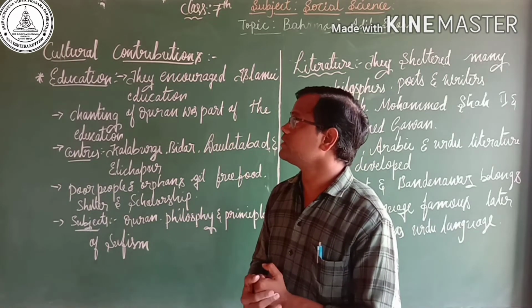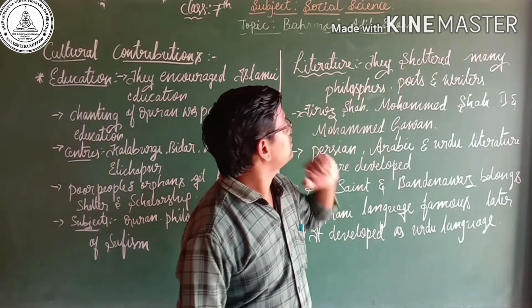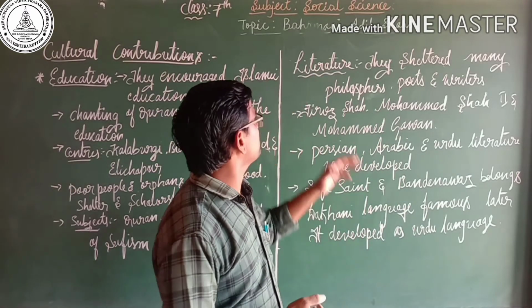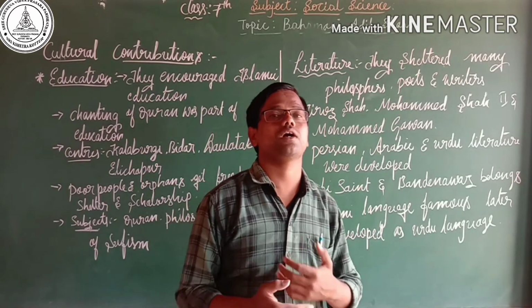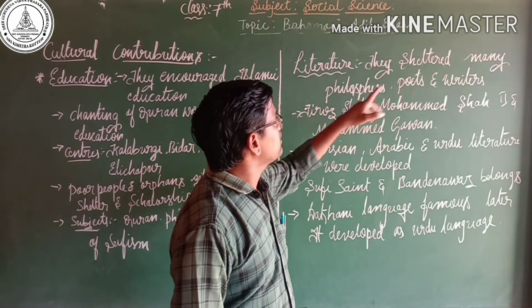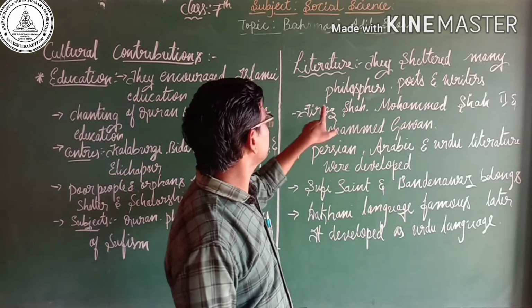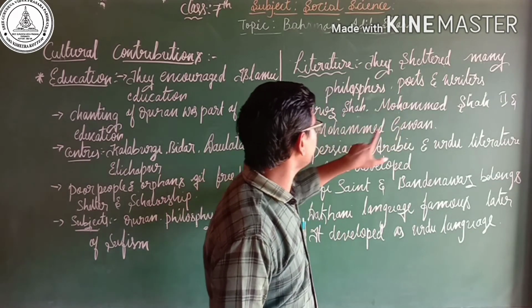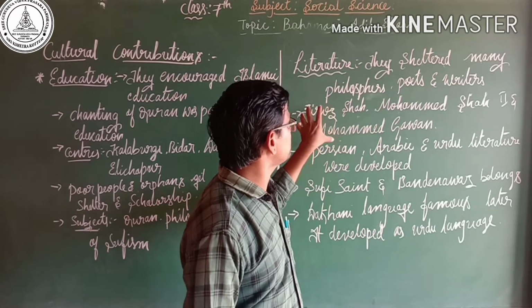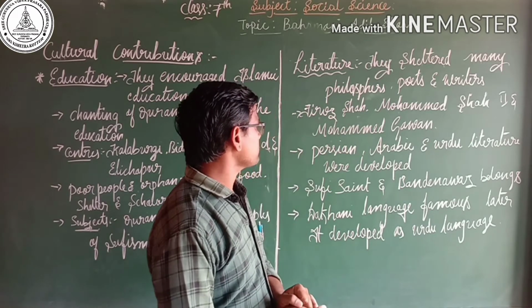So this was the education system of the Bahmani dynasty. Next we can discuss the literature. They gave more contribution in the field of literature also. They sheltered many philosophers, poets and writers, like Firuz Shah, Muhammad Shah II and Muhammad Gawan. These were great writers as well as philosophers.